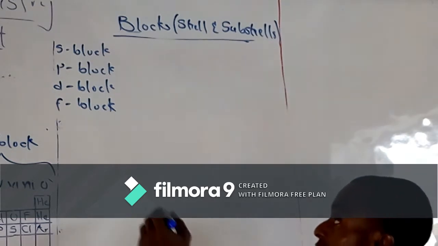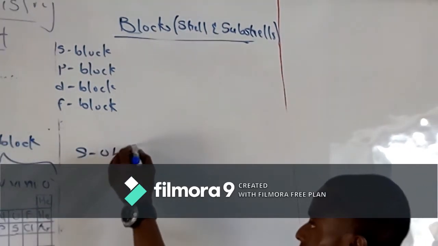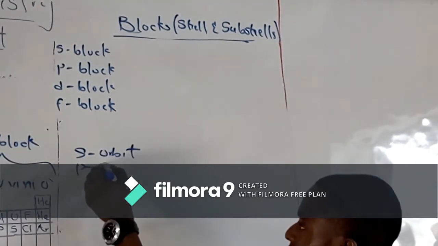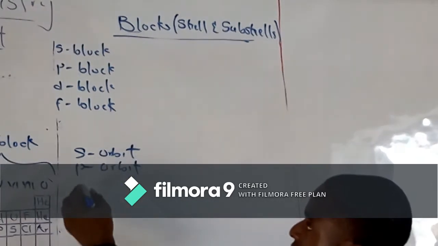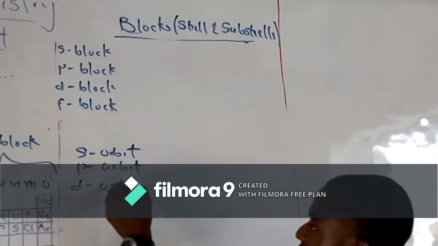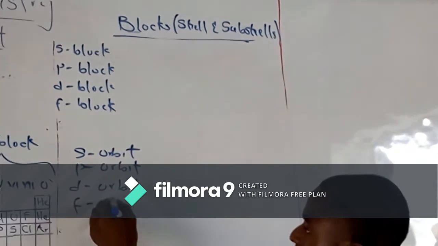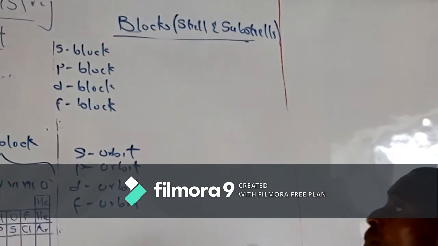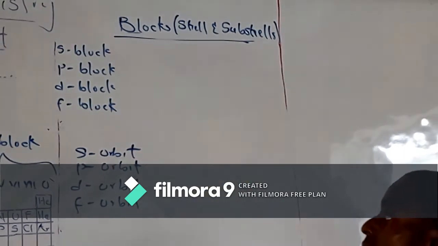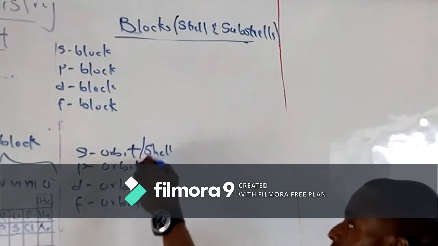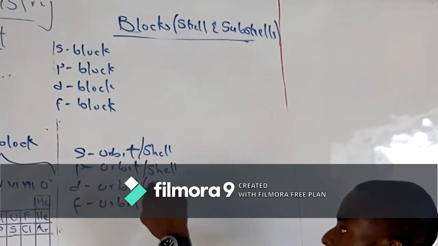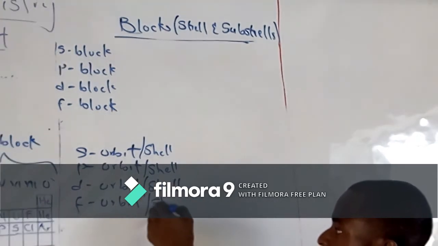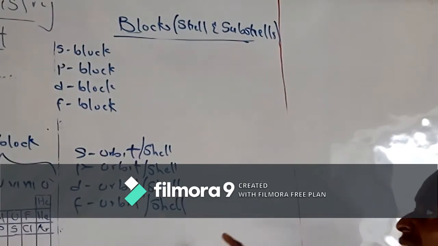So we have the s orbit, the p orbit, the d orbit, and the f orbit. Now, each of these orbits or shells has subshells.